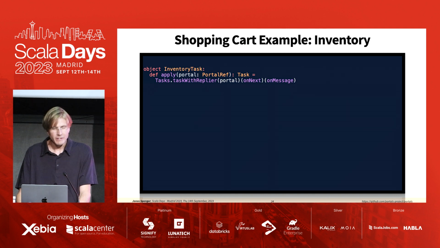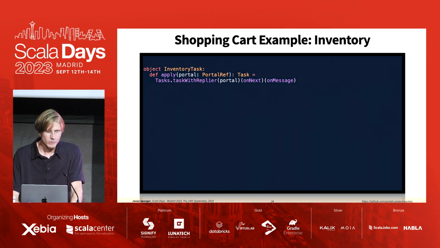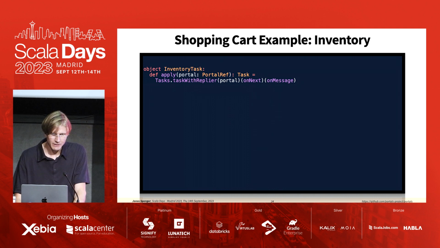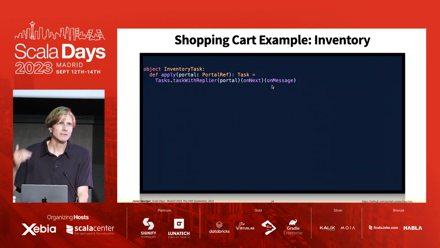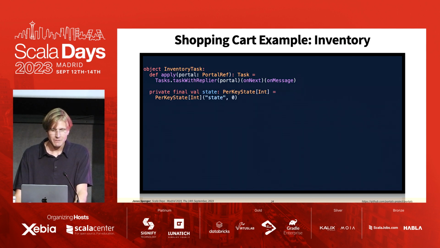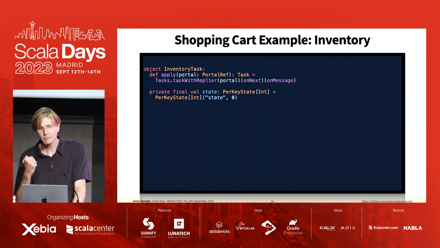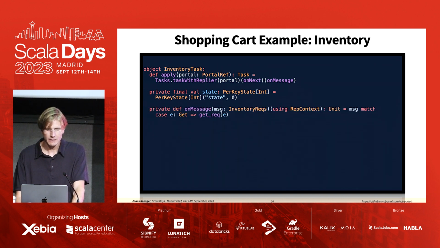And this is what an inventory task looks like here. So this is a task factory, and we use the task with replier factory. We connect it to the portal, and we have two message handlers here: the onNext, which are the regular stream events, and onMessage, which is for these actor-like messages that we need to process. And then we create this state, again, a per key state, typed state which exists only in this keyed context for a specific partition. We give it a name and an initial value.